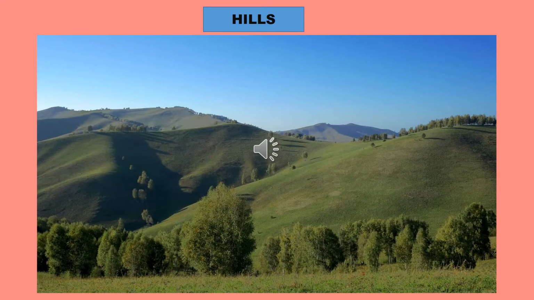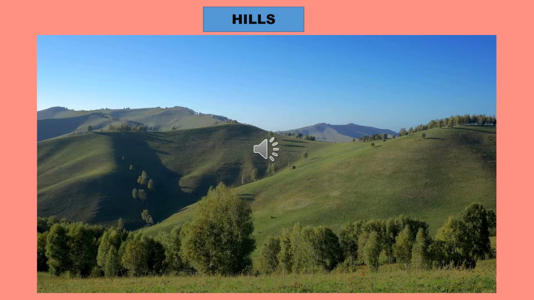So the next landform is hills. Hills are areas of land that are higher than the surrounding land. Hills are usually rocky, and it is raised land with sloping sides. Like a mountain, it is a raised land with sloping sides. But these hills are of various shapes and sizes. They can be small and flat at the top, or tall with pointed peaks like a mountain. Like a mountain, hills generally have a peak, but hills are easier to climb, but mountains are